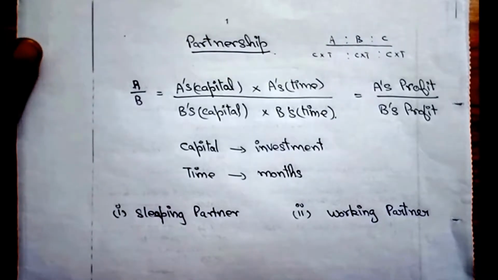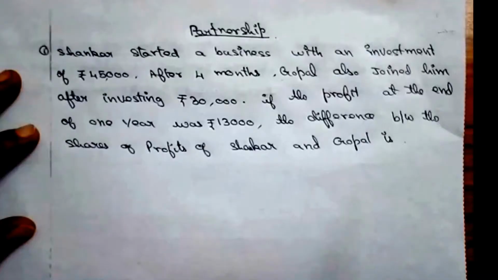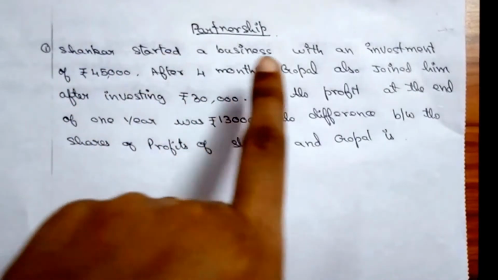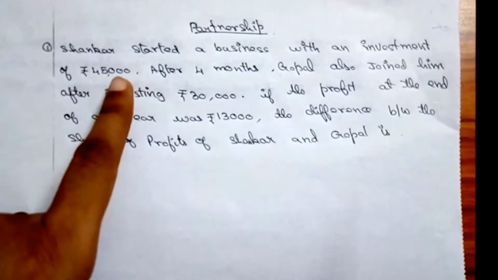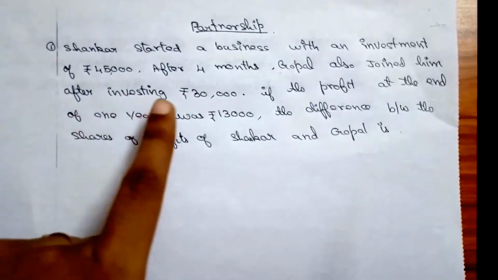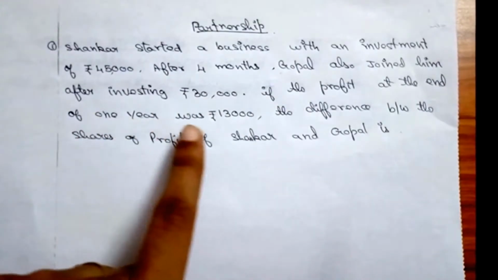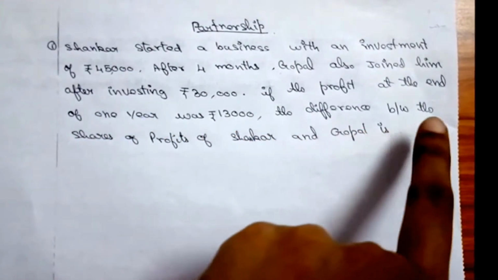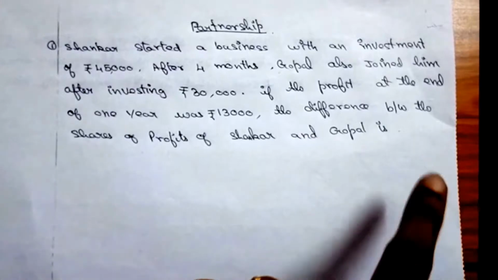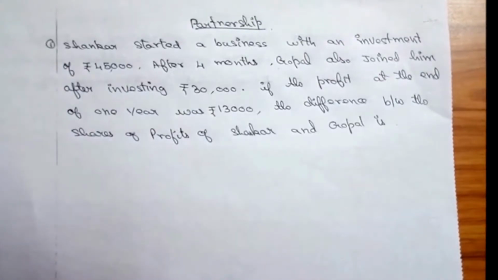So now let's move on with the problems straight away, and I will show you how you can solve these kinds of problems. For the first sum in partnership: Shankar started a business with an investment of 45,000. After 4 months, Gopal also joined him after investing 30,000. If the profit at the end of 1 year was 13,000, the difference between the share of profit of Shankar and Gopal will be what? That is what we have to find. So let's see how we can solve this problem.